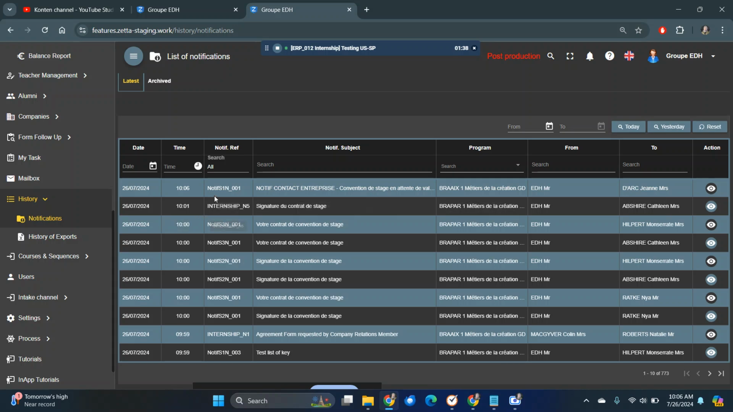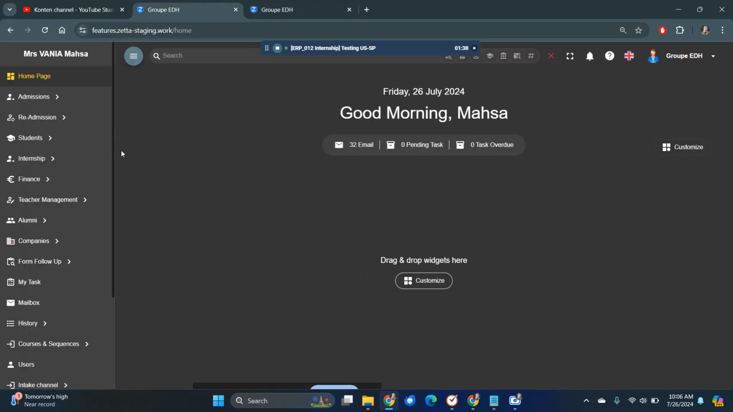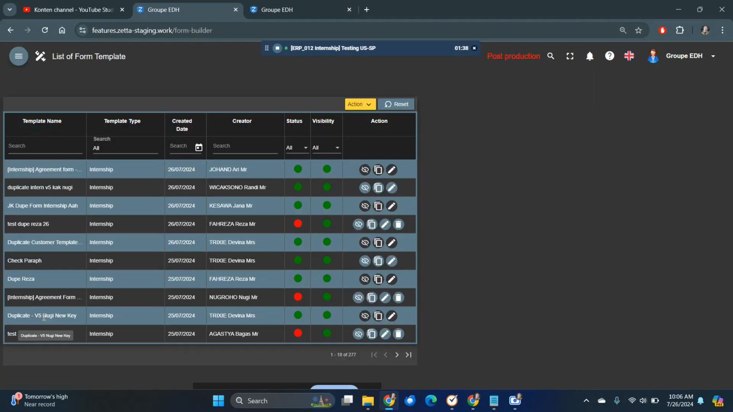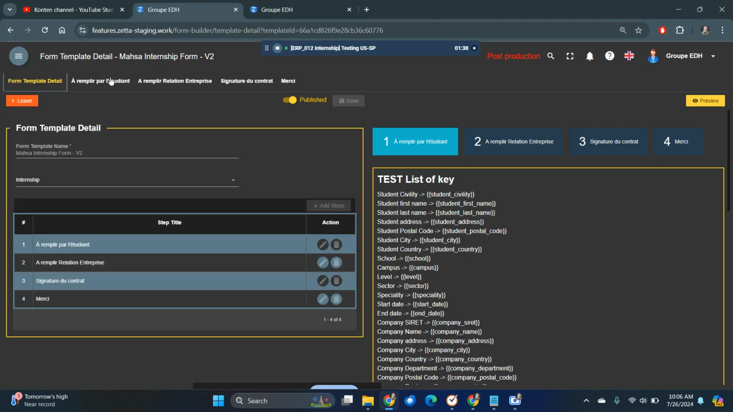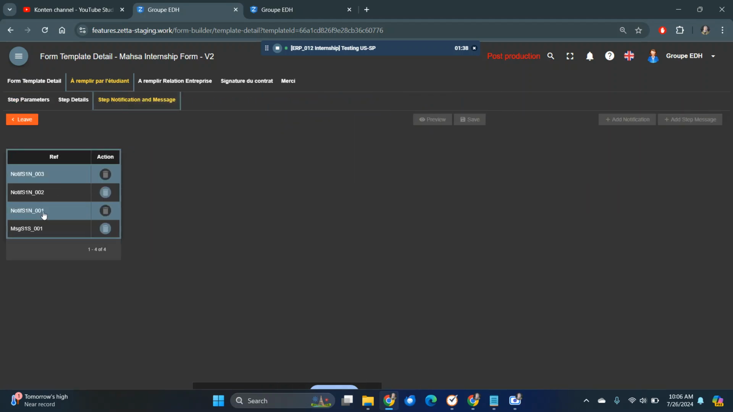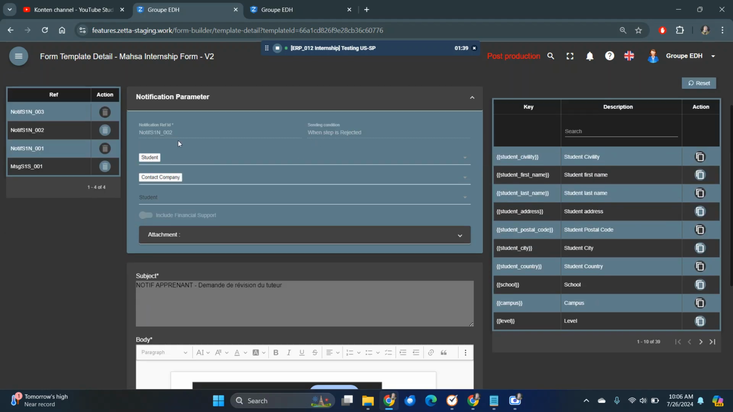Okay, look at this. After I reject, the notification or the check, I'm using the template Masha internship from F2 and check the custom notification after I reject for step 1. It should display here. When the step is rejected, it should display notif S1N002.